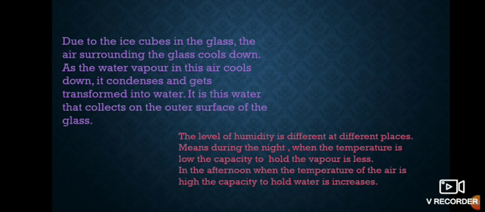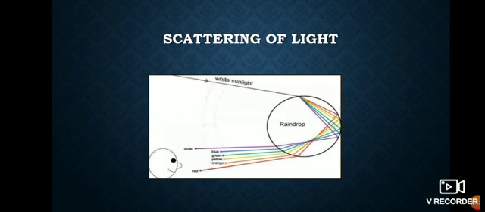In the afternoon the temperature of the air is high, of course, and the capacity to hold water increases. That means the water droplets on the outside of that glass may be more as compared to during the night. Okay, now the next one is the scattering of light.